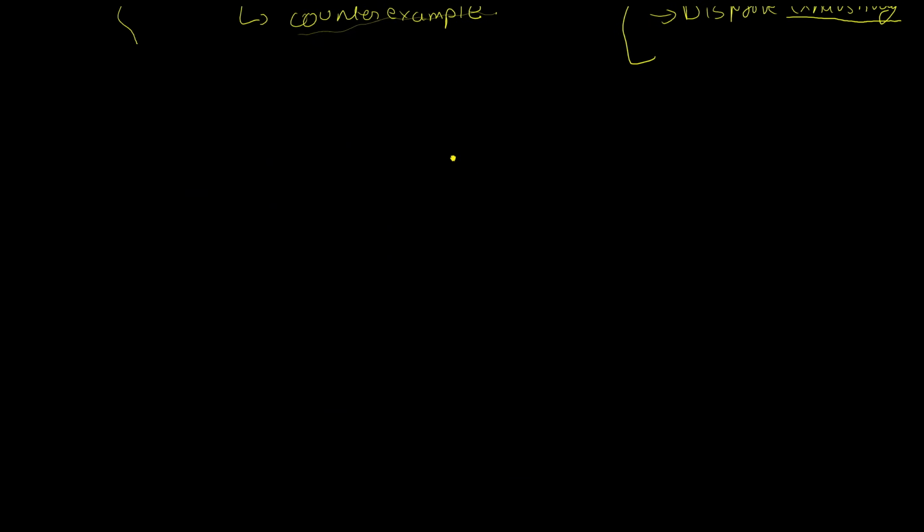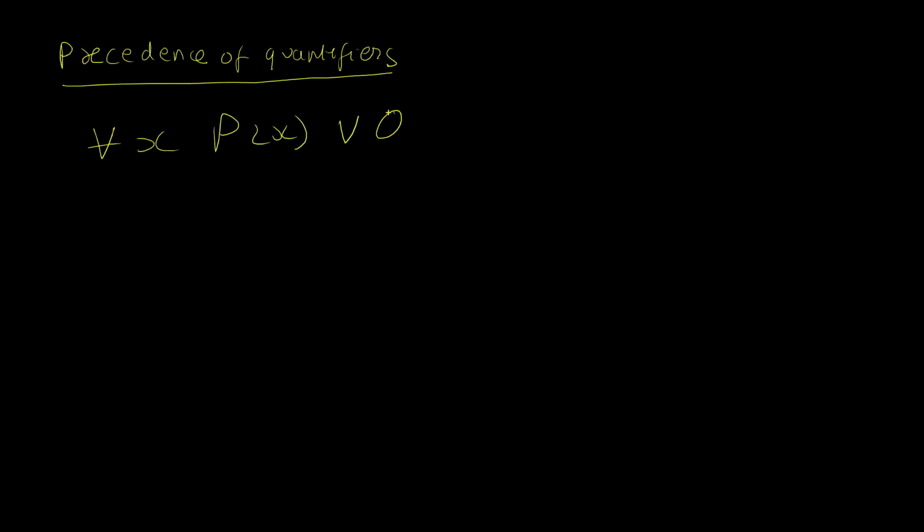So next we have a couple of very short topics and then we'll end the video for today. We have precedence of quantifiers. And this is again just a matter of convention. Let's say I have this proposition: for all x, Px or Qx.